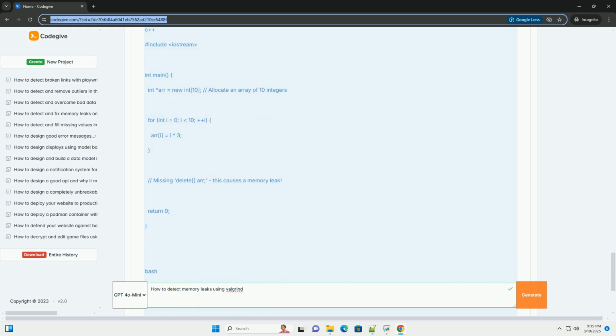8. Understanding different types of leaks in the leak summary. Valgrind categorizes memory leaks into 4 main types. *Definitely lost*: this is the most serious type of leak. It means that there are no pointers anywhere in your program that point to the allocated memory block. The memory is completely unreachable and cannot be freed. This is almost always a bug that needs to be fixed.